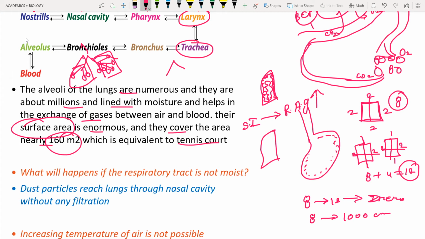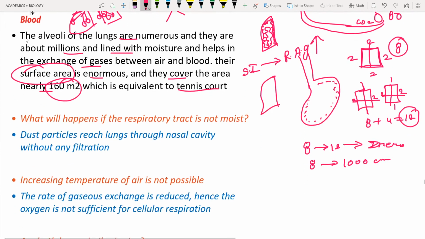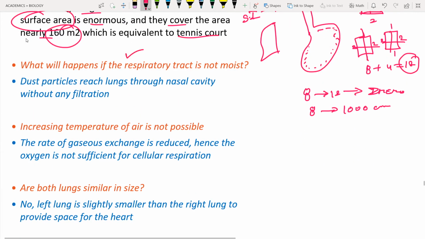Okay, now I hope that you have understood about the surface area importance in absorption of the gases or in any practical application. Okay, so now we will move on to the next question. What will happen if the respiratory tract is not moist? If it is not moist, it is not capable of absorbing the dust particles, or you can call it, it is not able to trap the dust particles.